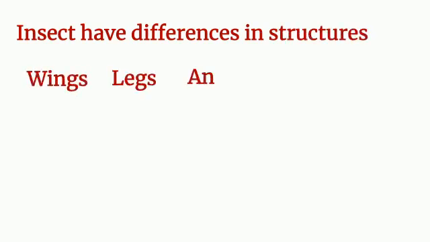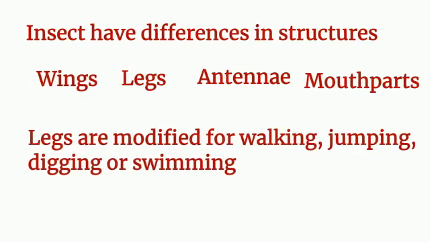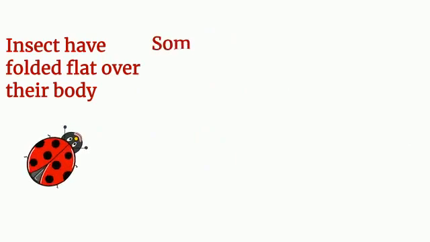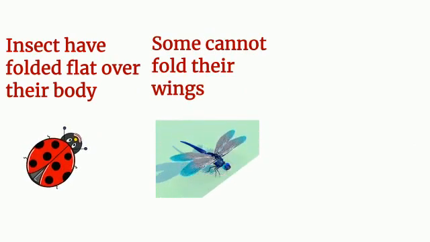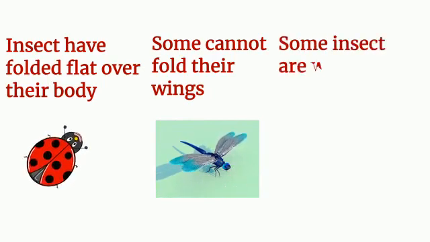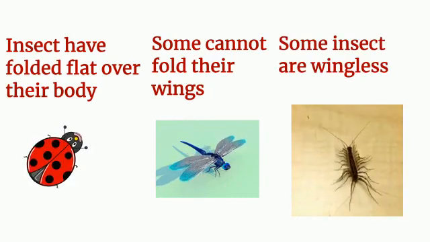The legs are modified for walking, jumping, digging, or swimming. Most of the insects have wings, which can be folded flat over their body. Example, fly. Some insects cannot fold their wings. Example, dragonfly. Some insects are wingless. Example, silverfish.